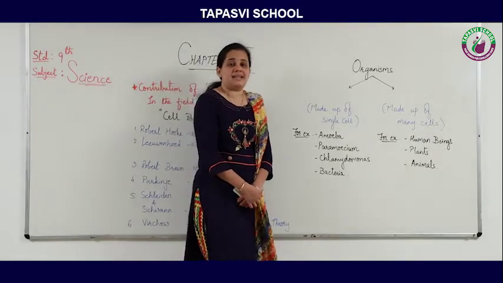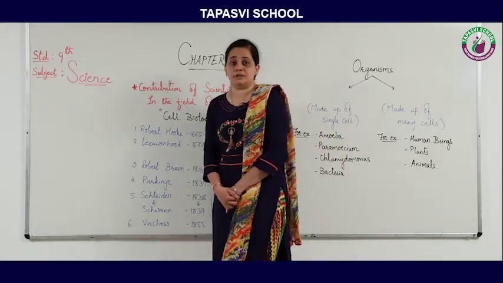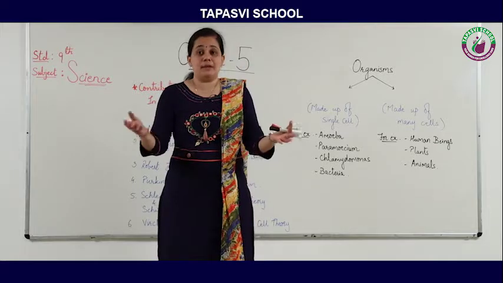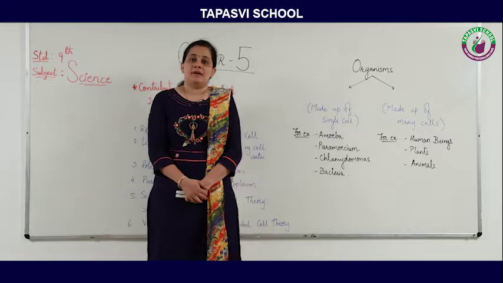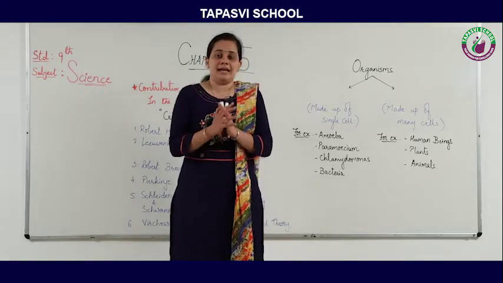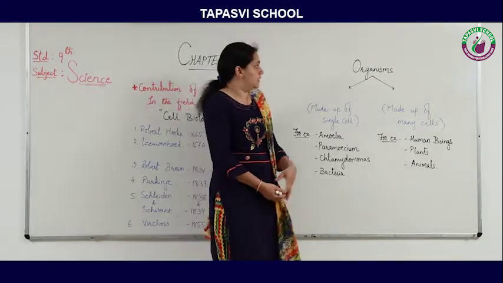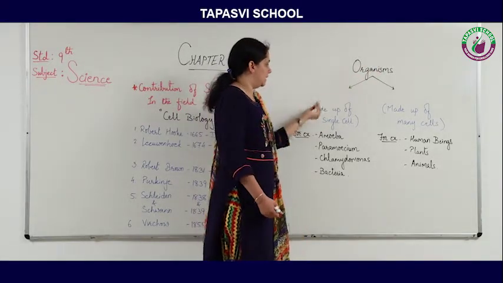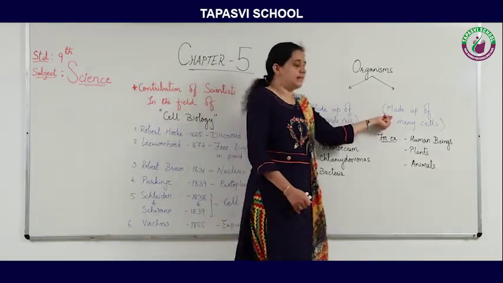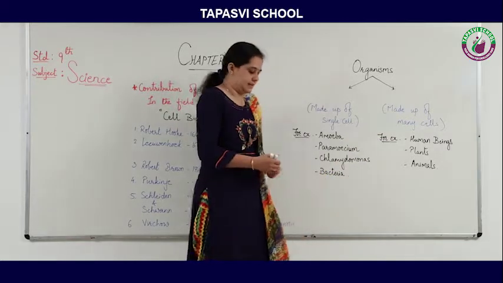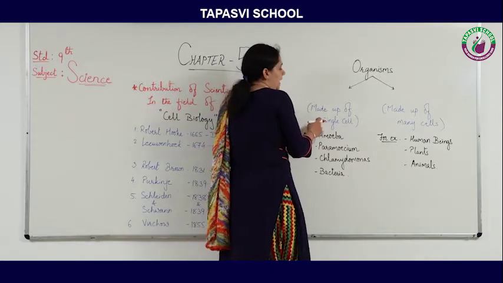Different cells have different shapes, different sizes, and different numbers too. So on the basis of the number of cells, we can divide living organisms into two categories. Organisms are either made up of a single cell or made up of many cells. The organisms which are made up of a single cell are known as